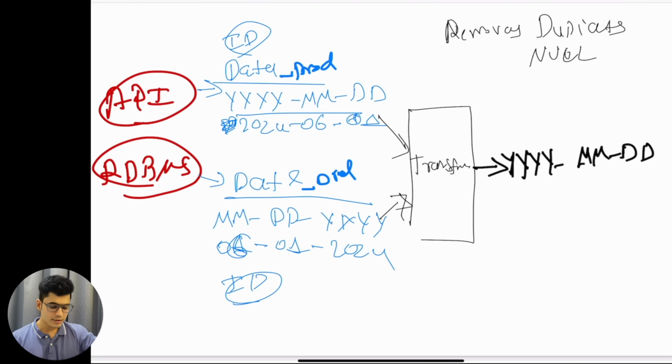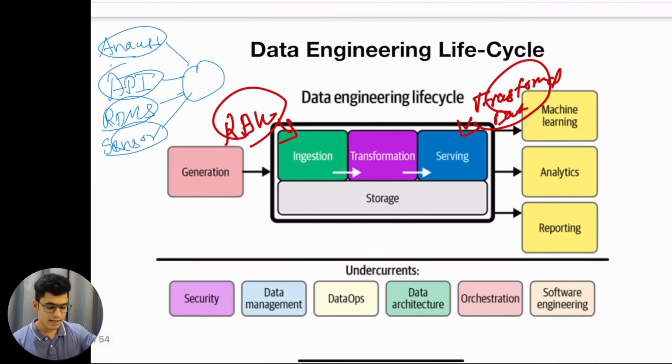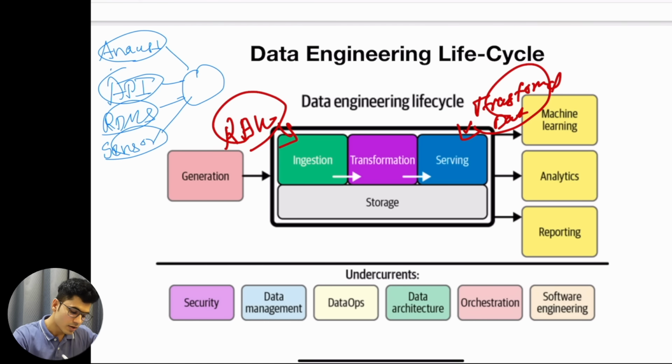The transformation is basically a set of business logic that you have to write inside the code or inside the SQL query or use any tool to do that, to generate a suitable outcome so that a data science person or the machine learning person can build a model or build a dashboard to find the relevant answer. So as a data engineer, my role is to organize the data into the proper structure so that we can easily visualize this or easily understand what is going inside the data. So that is my job. I want to make the data into the proper structure, and that usually happens on the transformation layer.